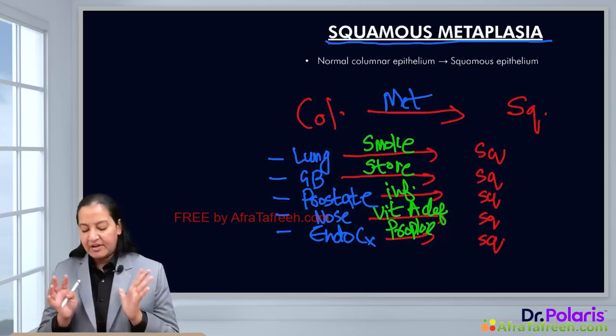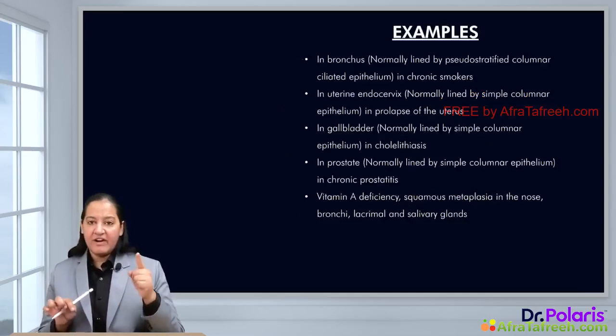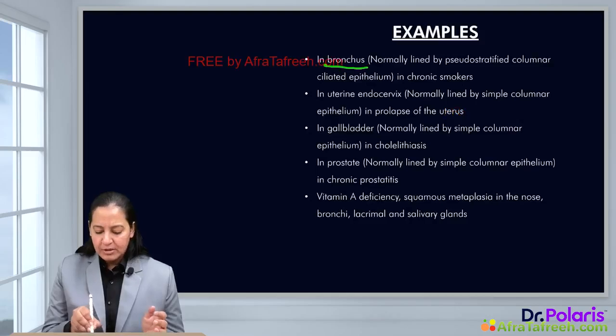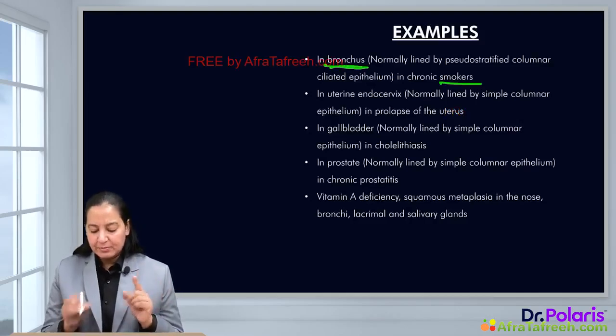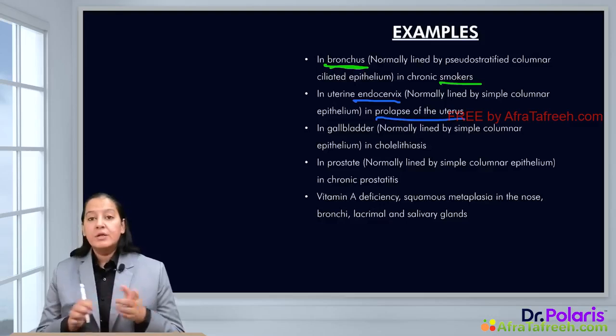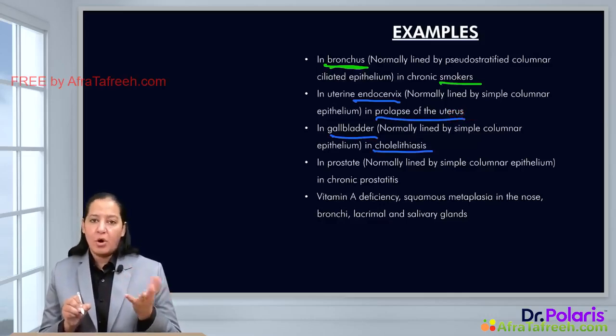Now let me draw their diagrams one by one. So here I will show you in the diagrams, the 5 examples are written here which I have enumerated. So you can see the bronchus or the lung where stress is the smoking, right? The second is the female endocervix where stress is the prolapse of the uterus. You can see the third example, gallbladder, where stress is the calculi, that is cholelithiasis, that is stones or calculi.